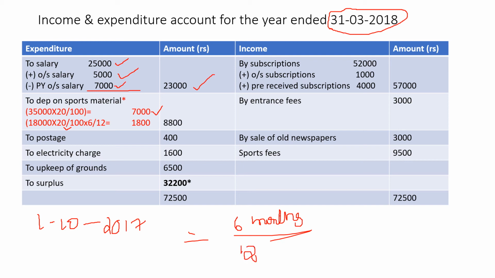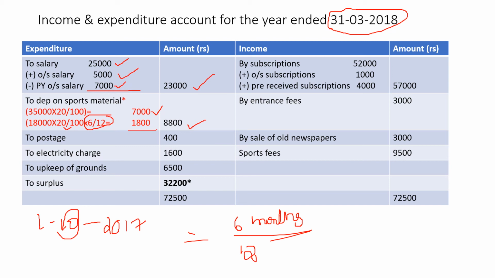Understood how to calculate how many months it is being used for? See, it is purchased on 1/10/2017. So from 10, if it was 31st or 30th, then we will consider the next month here. But it is given 1. That is why you calculate this 10 also. 10, 11, 12, 1, 2, 3. So totally you get 6 months here. So 18,000 into 20% into 6 divided by 12, 1,800. So total depreciation is 7,000 plus 1,800, 8,800.